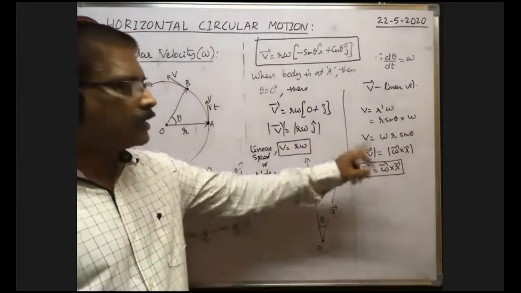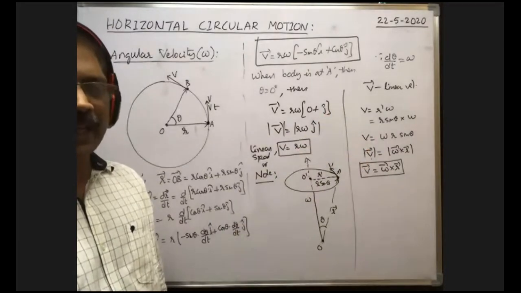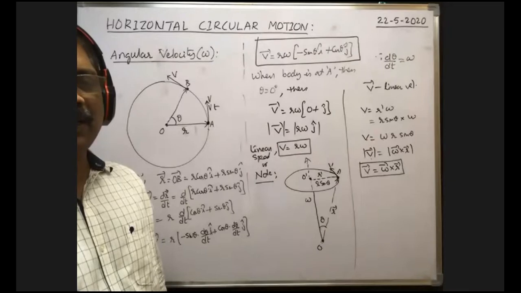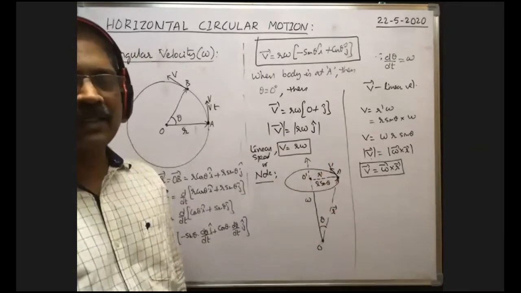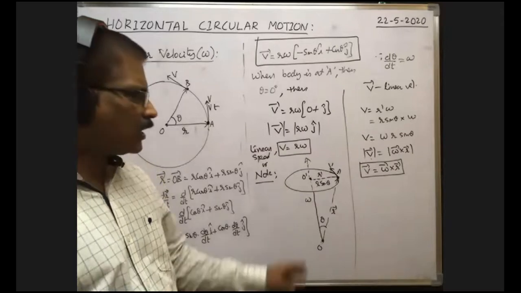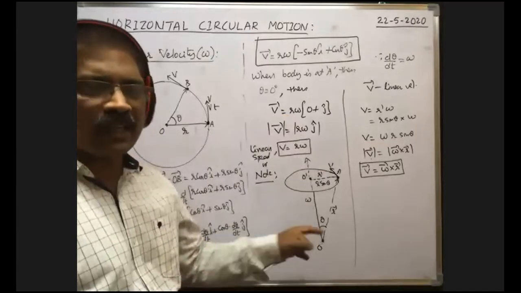From this, what is the direction of that angular velocity? What is the direction of the linear velocity? No doubt, angular velocity is along the axis of rotation. Axis of rotation means the angular velocity may lie along this direction or along this direction, which is correct.